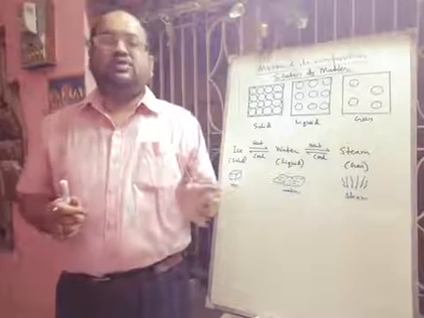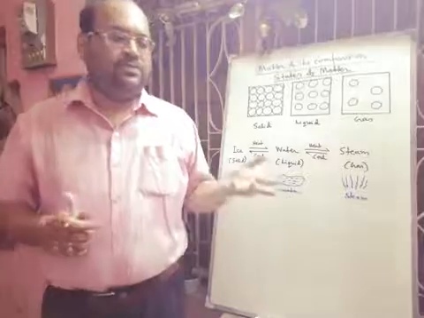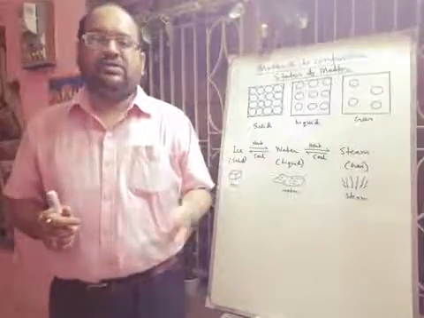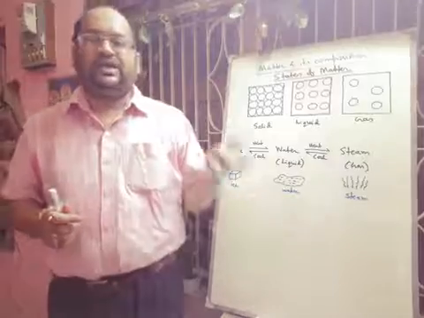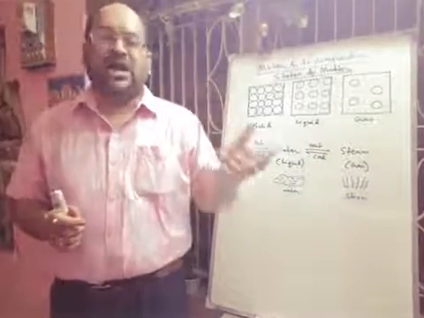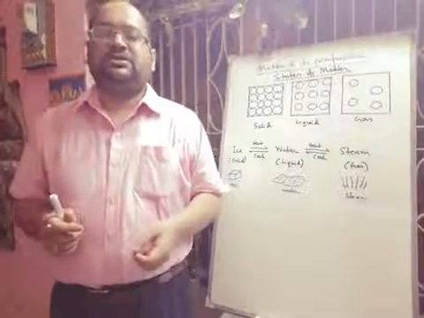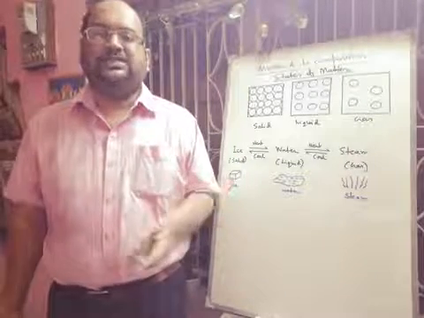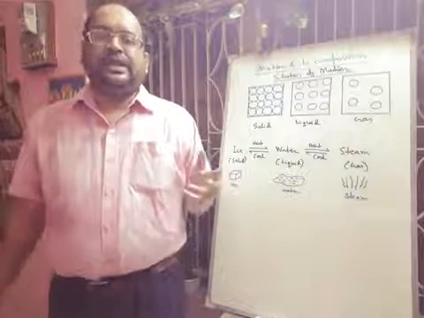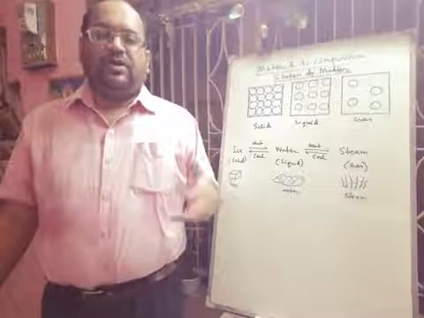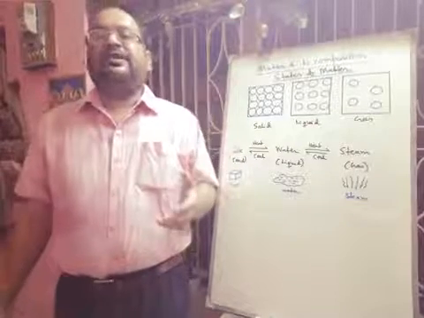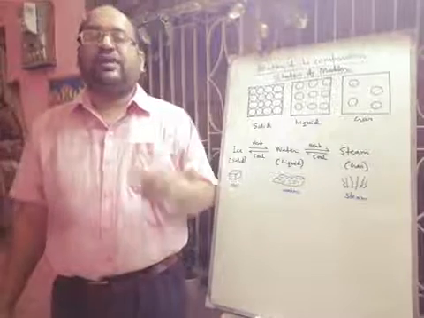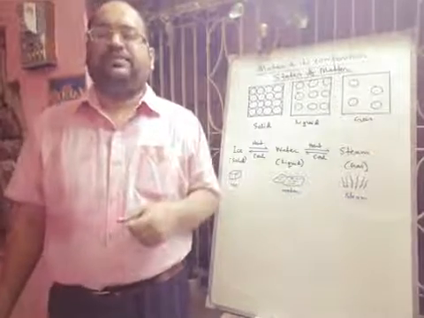Now we'll talk about different types of solids. Iodine and ice have molecules present in the solid, so these are called molecular solids. In sodium chloride, potassium chloride, magnesium oxide and calcium oxide, ions are present, so they are called ionic solids. Metals like iron, copper, silver, gold and platinum are called metallic solids. And diamond and graphite have a network, so these are called network solids or covalent solids, where covalent bonds are present.